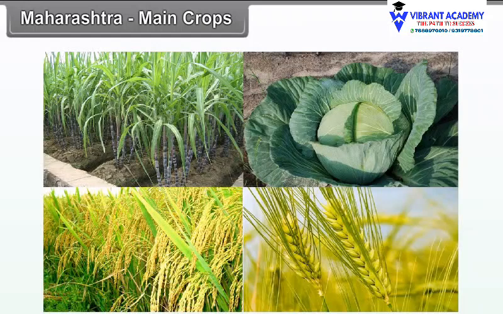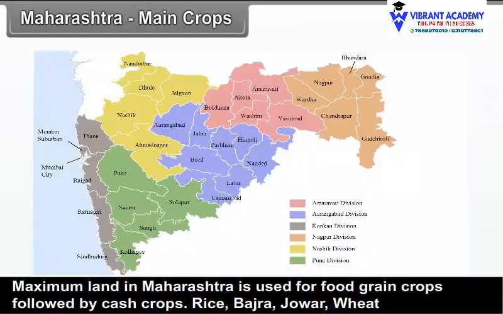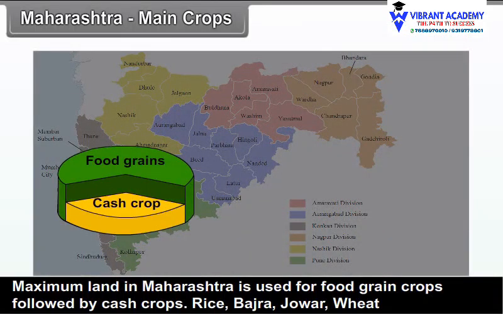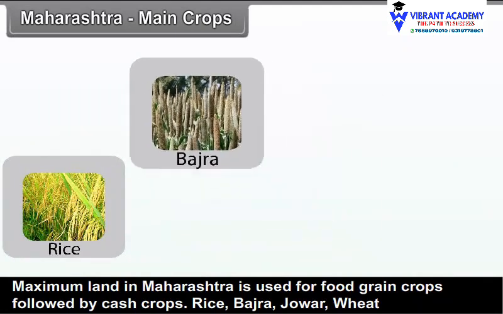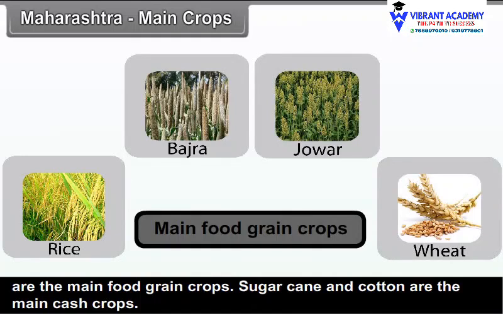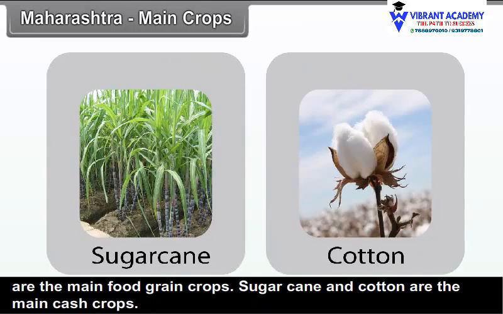Maharashtra. Main crops. Maximum land in Maharashtra is used for food grain crops, followed by cash crops. Rice, bajra, jowar, and wheat are the main food grain crops. Sugarcane and cotton are the main cash crops.